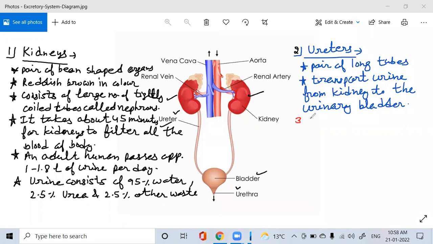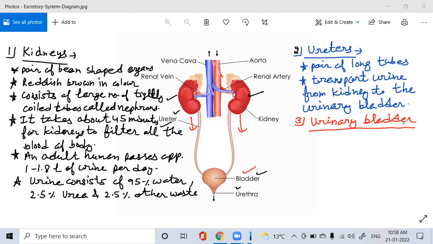After this, we have the urinary bladder. The urine formed is passing from the ureters to the urinary bladder.